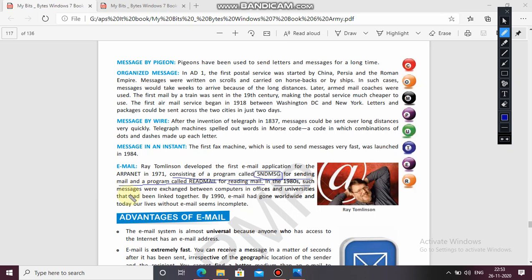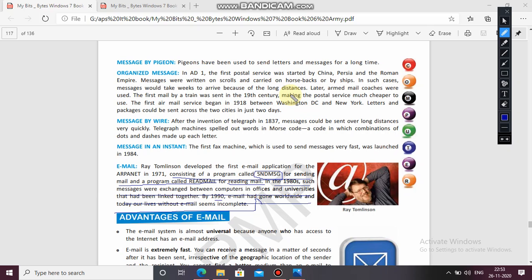In the 1980s, such messages were exchanged between computers in offices and universities that had been linked together. By 1990, email had gone worldwide. Today, our lives without email seem incomplete. So in 1971 you had SND MSG for sending mail and read mail for reading mail. Then in the 1980s, after 9 years, such messages were exchanged between computers in offices and universities, and in 1990 email had gone worldwide.